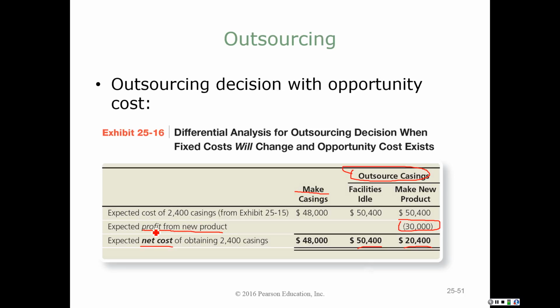So the cost that would change would be the $48,000 that I would save from not making. I would spend $48,000 making my part. I would spend $50,400 if I allowed them to make it for me and my facility sits idle, or I would spend $20,400. I would be out of pocket the net cost $20,400 if I allow the other company to make the part and I can use my space to manufacture a new product. So we have to take once again, all of the quantitative and the qualitative issues at hand into consideration when we're trying to identify which alternative is best, continuing to make the product or outsourcing it.